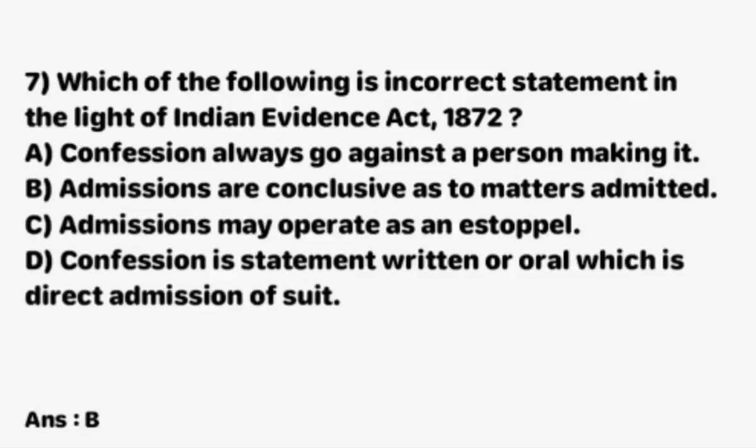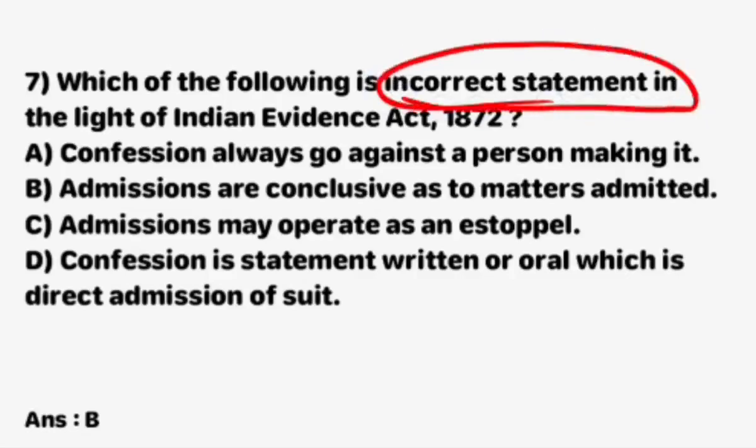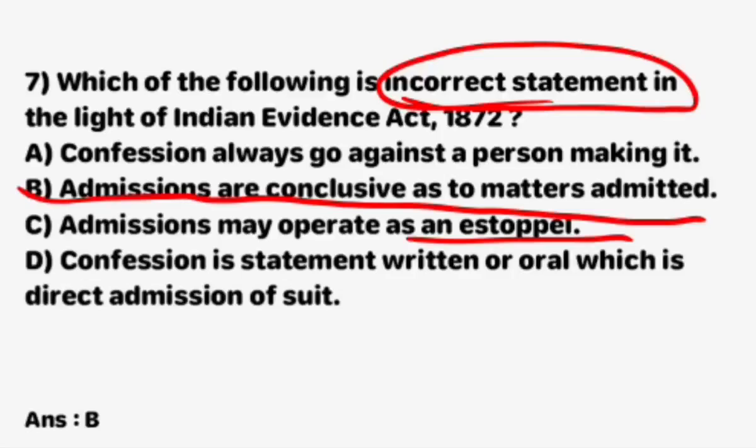Next question, which of the following is an incorrect statement in the light of the Indian Evidence Act 1872? Option A, confession always goes against the person making it. Option B, admissions are conclusive as to matters admitted. Option C, admission may operate as an estoppel. Option D, confession is a statement, written or oral, which is a direct admission of guilt. Right option is B, admissions are conclusive as to matters admitted is the incorrect statement.